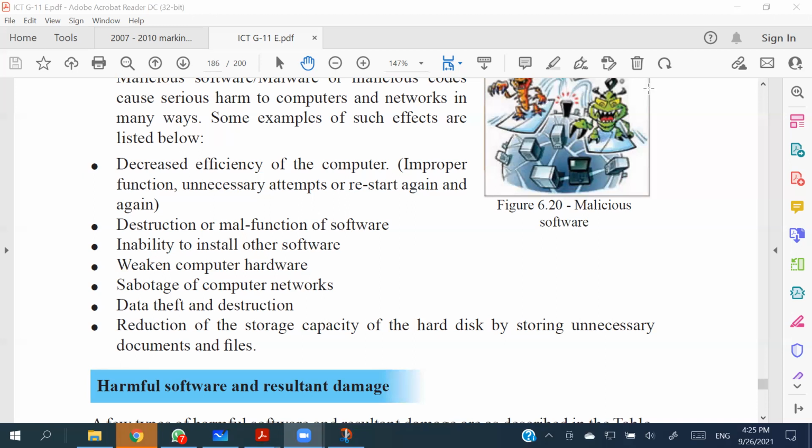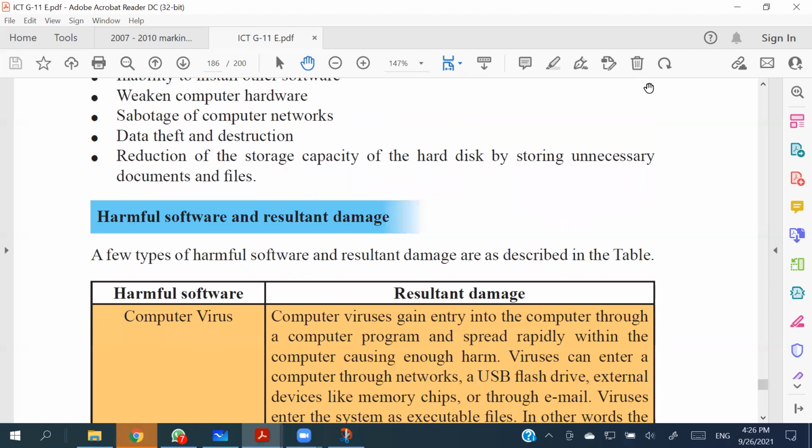ගොඩක් machines වලට virus infect වුණාම that is what is happening. Pen drive එකේ හොත් pen drive එක එක්ක format වෙනවා, තියෙන contents නැති වෙලා යනවා, නැත්නම් එහෙම නැති වුණා කියලා පෙන්නනවා. Those kind of things are happening, right? So the rest of the things are talking about harmful softwares and the resultant damages.